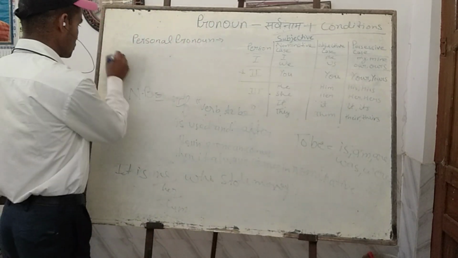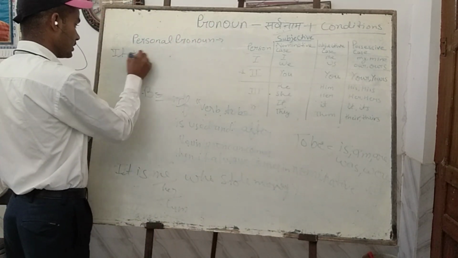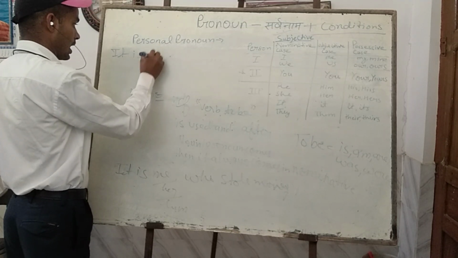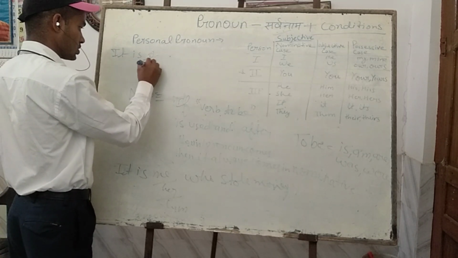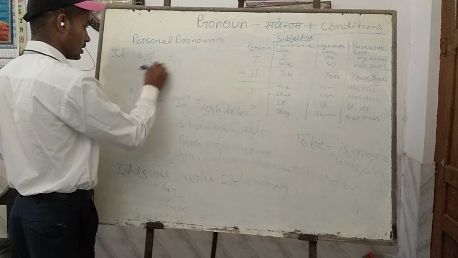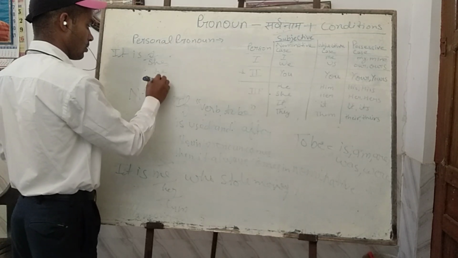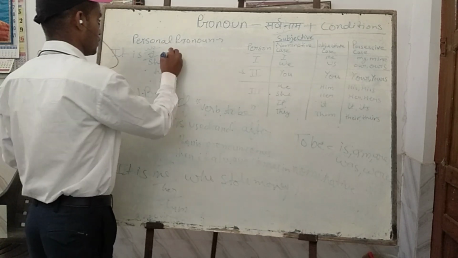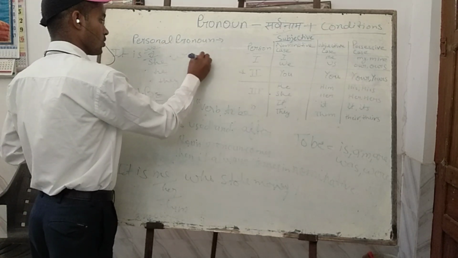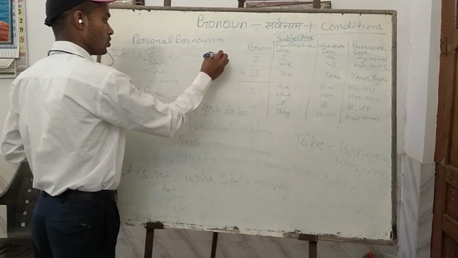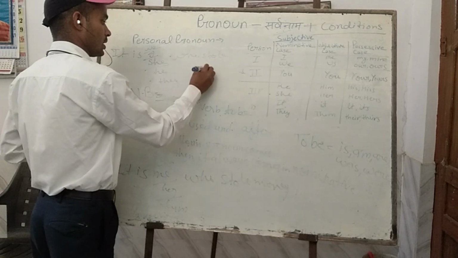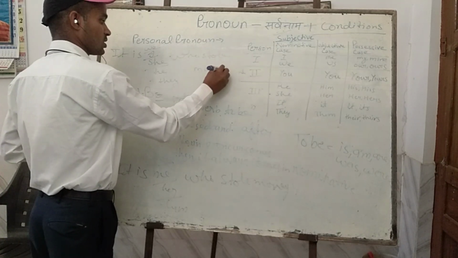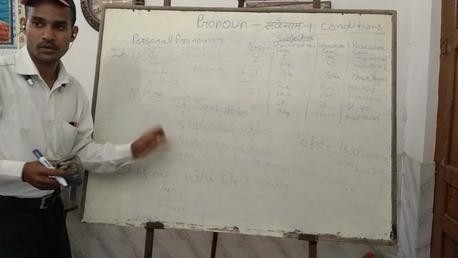But you shall have to say it is I, she, he, they, we. What do I mean? Who stole money? This must be kept in your mind.